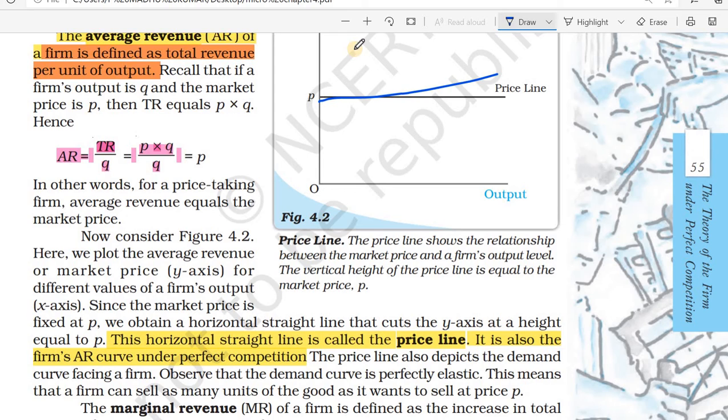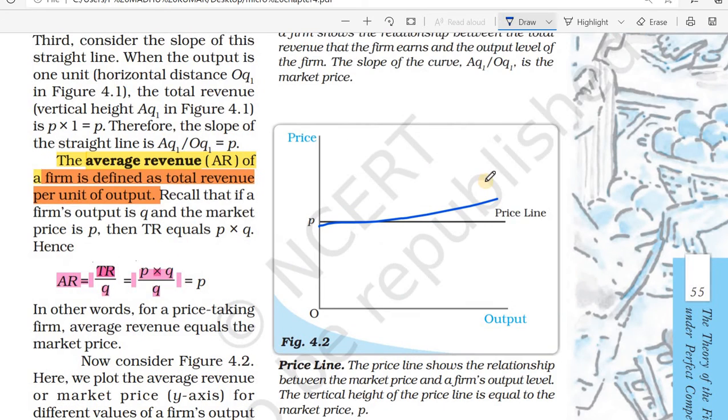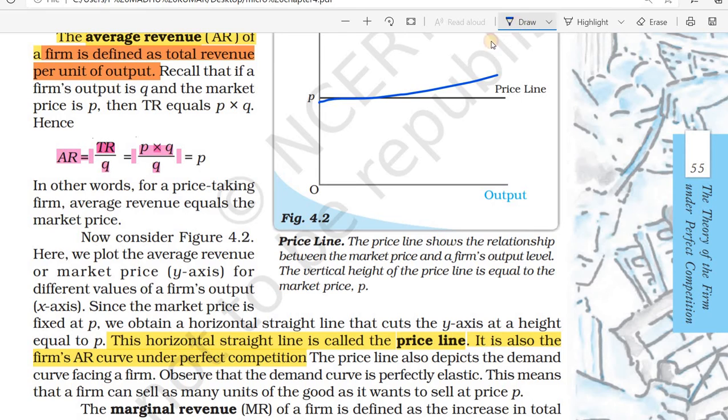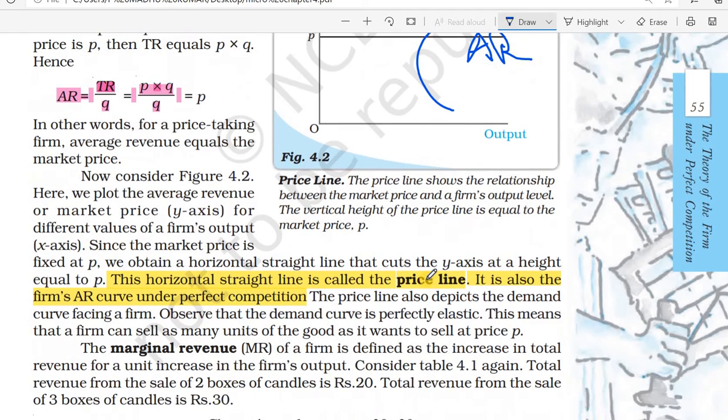Okay, then the horizontal straight line is called the price line. This one is also called the average revenue curve under perfect competition. This is the average revenue curve and this is the price line. Okay. Then in perfect competition, the price line depicts the average revenue curve.